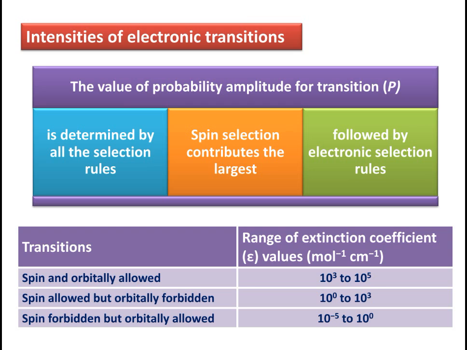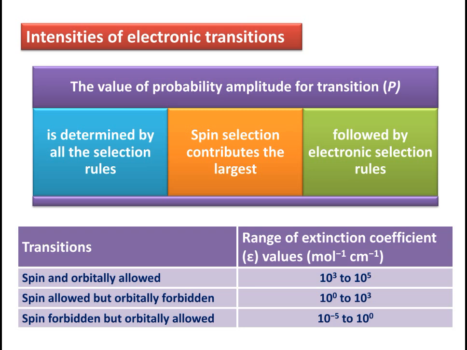Whereas for the spin allowed but orbitally forbidden transition, the value of epsilon ranges between 1 to 1000, 10 to the power 0 to 10 to the power 3. Spin forbidden but orbitally allowed transition shows the epsilon value of 10 to the power minus 5 to 10 to the power 0.